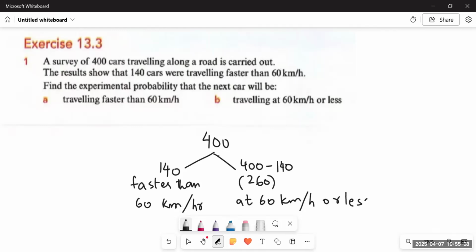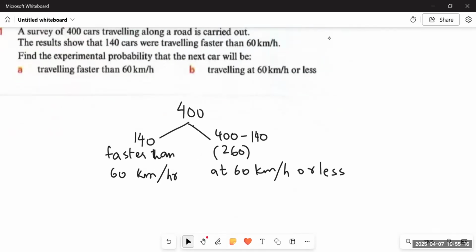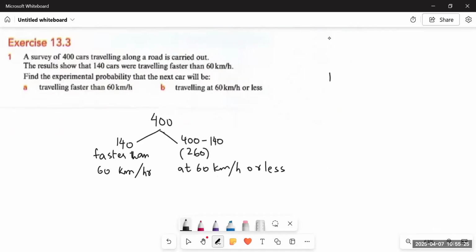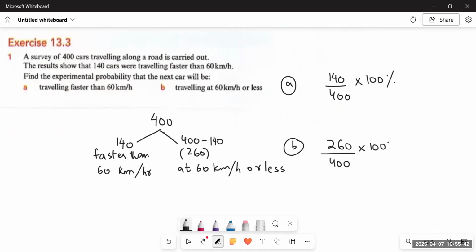So how can we find the probability for it? What do we have to do? We just have to find out their percentages. For the first one, traveling faster than 60 kilometers per hour, we will simply make the fraction 140 upon 400 and multiply it by 100%. Similarly, for part B, we will do the same, but this time we take 260 upon 400 multiplied by 100%. It's that simple. You just have to make the fraction and multiply it by 100% to get its exact probability.